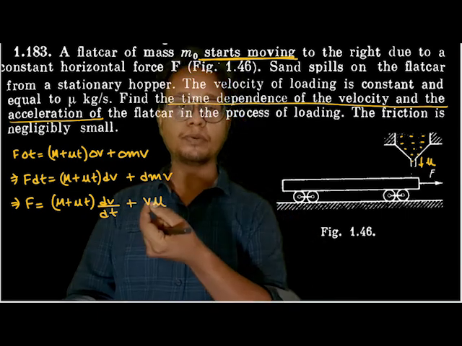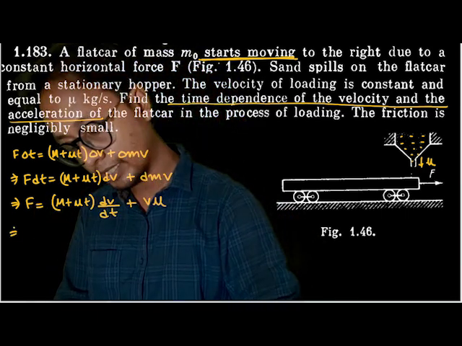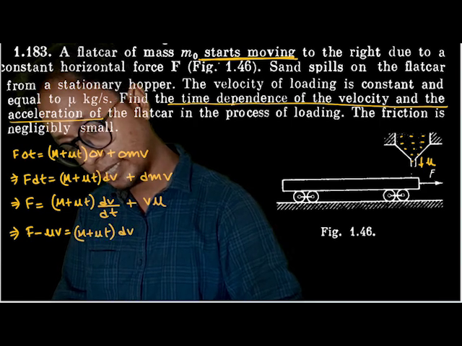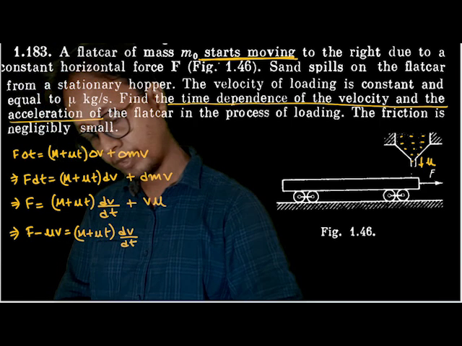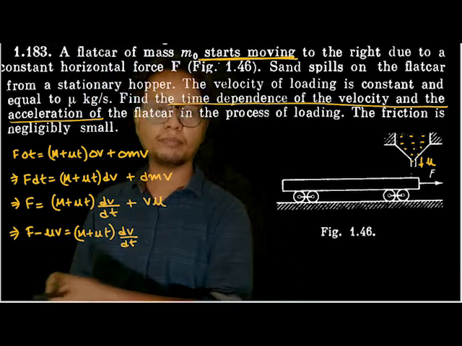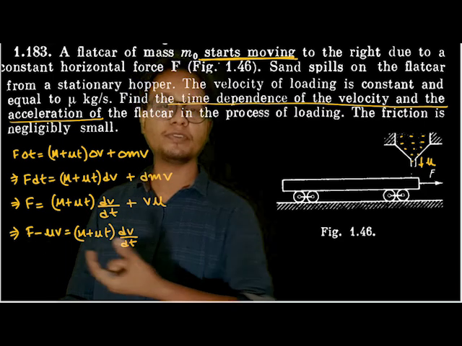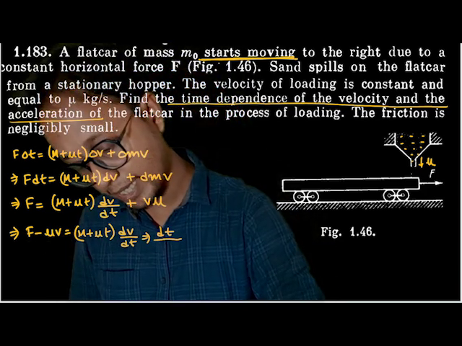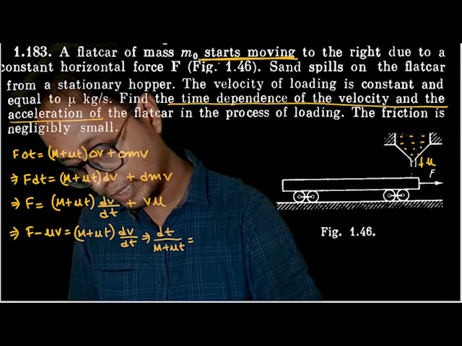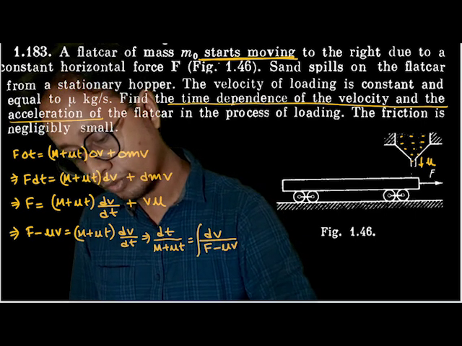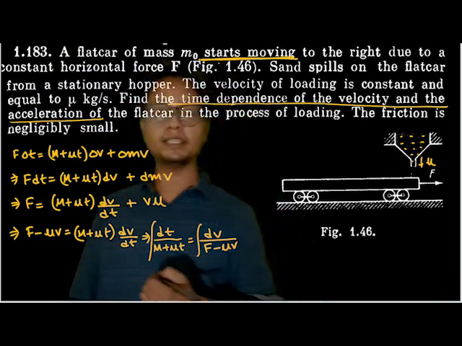So mu kg of mass is being added per second, and I can rewrite this equation with the term mu into v. Now can I send this term to the left hand side? It will be F minus mu v is equal to (M plus mu t) into dv by dt. Let's send this dt term over, with the M plus mu t term below dt and the F minus mu v term below dv. What I'm doing here is dt by (M plus mu t) is equal to dv by (F minus mu v). So I'll integrate both sides, and the integration is integration by substitution.